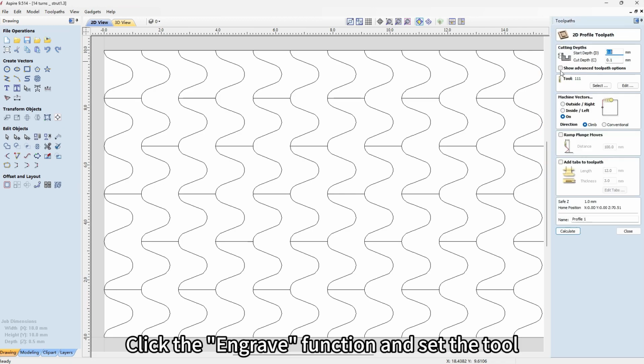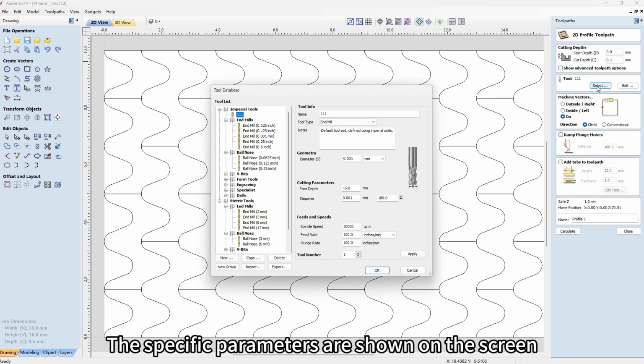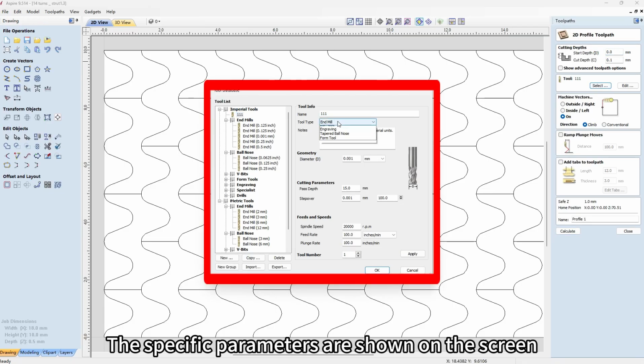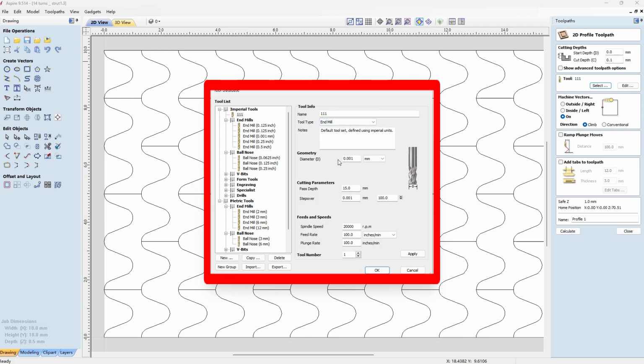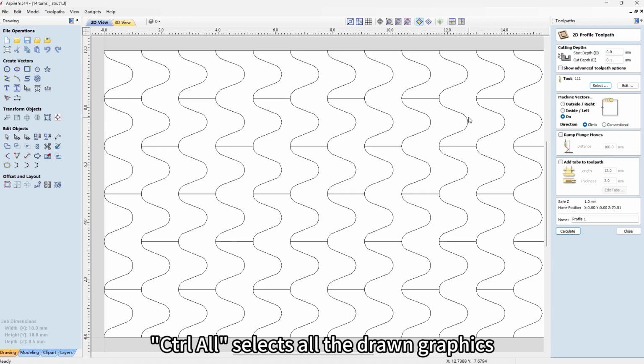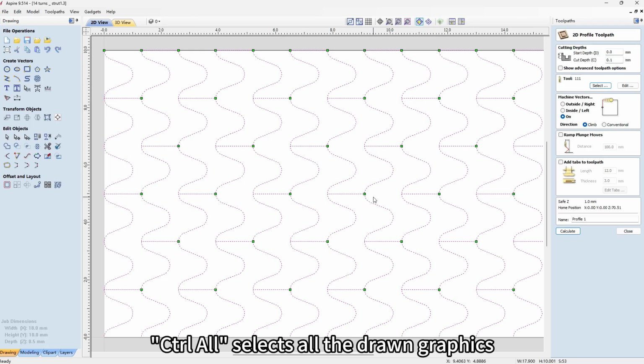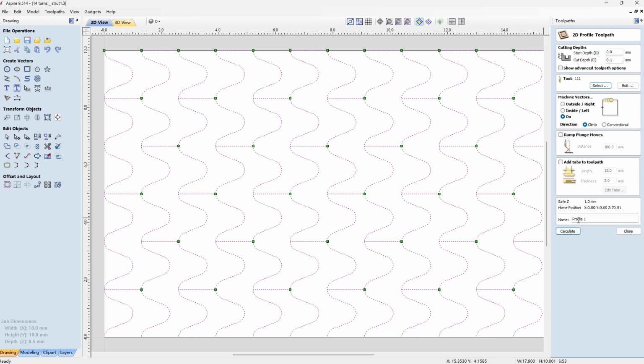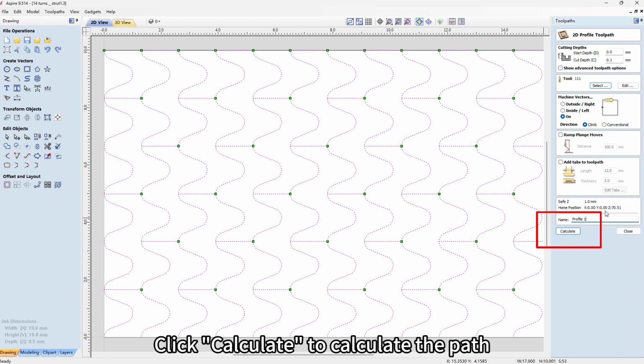Click the engrave function and set the tool. The specific parameters are shown on the screen. Ctrl selects all the drawn graphics. Click Calculate to calculate the path.